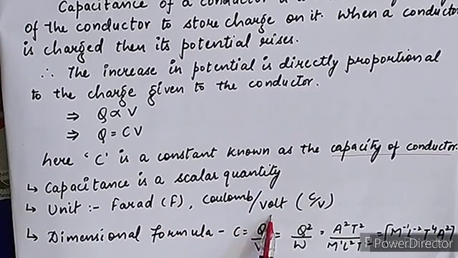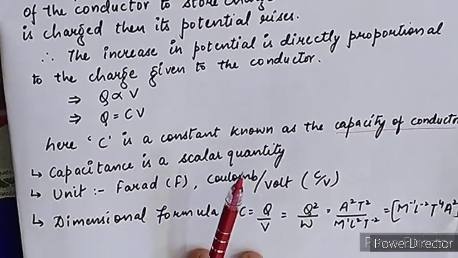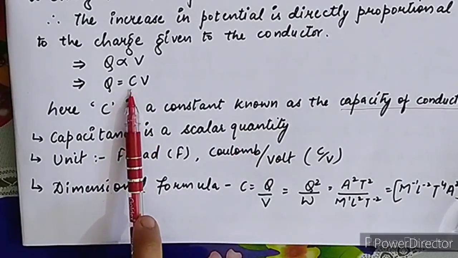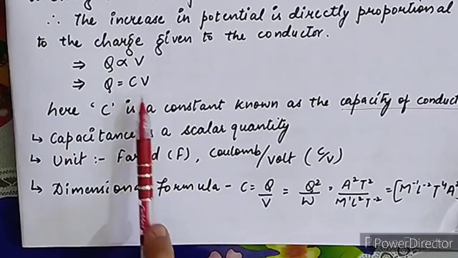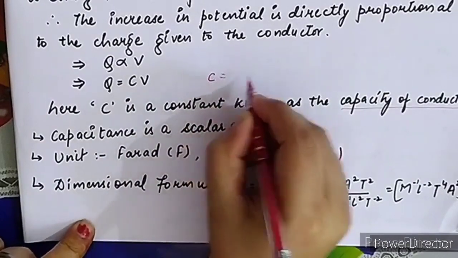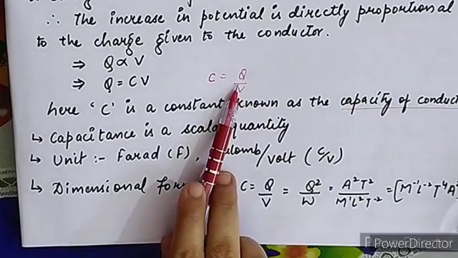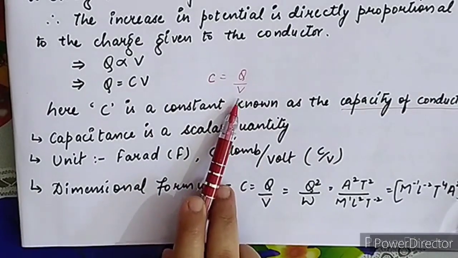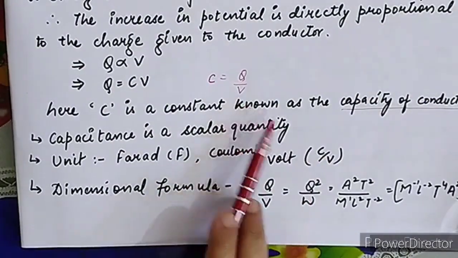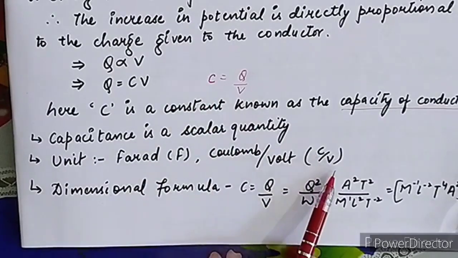How does this unit come? This unit comes from this formula. Charge is equal to CV, meaning capacity is a constant into potential. So from here, C is equal to Q upon V. Q is your charge, V is your potential. Charge has the unit coulomb, potential has the unit volt. So capacitance has the unit coulomb per volt.